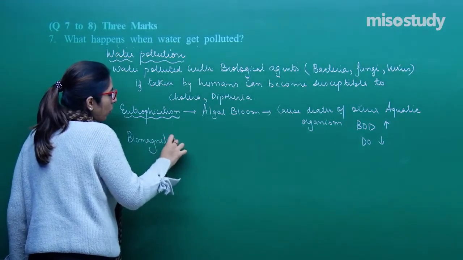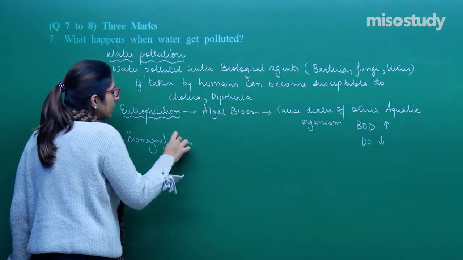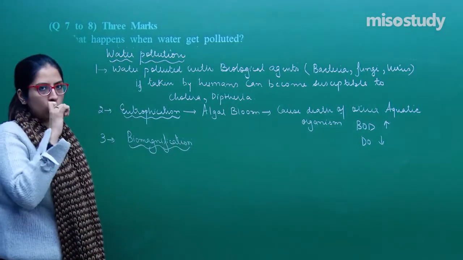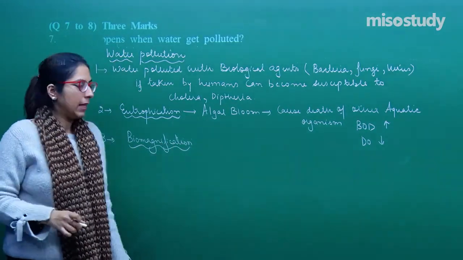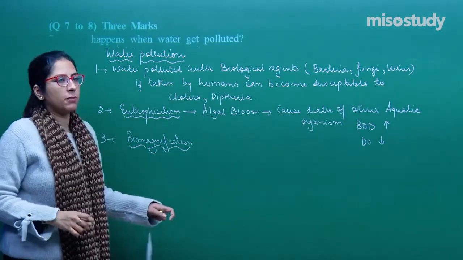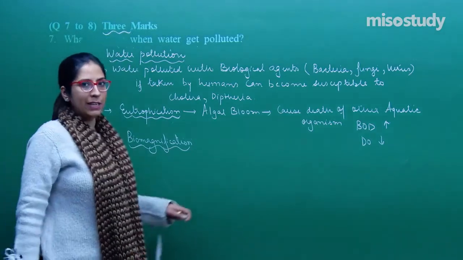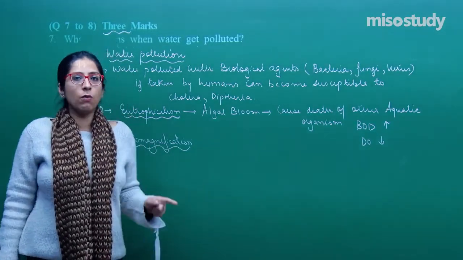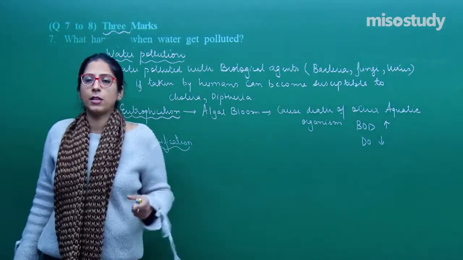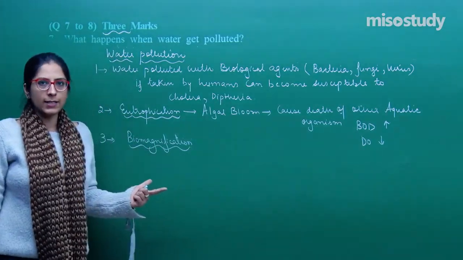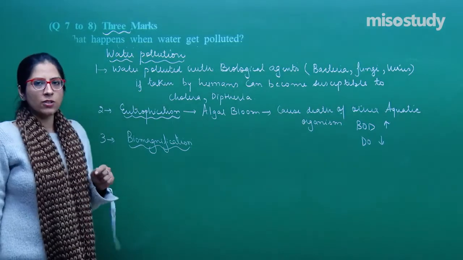See, I am just giving points. The rest we have already discussed in session, and if you want to study in detail, you can refer to our notes and e-books as well. In that, everything is given in detail because this question is of 3 marks, so you have to explain the things in detail. Now, we don't have this much time that I start explaining each and everything you have to write. I am just giving you points, right? So, biomagnification you have to explain.